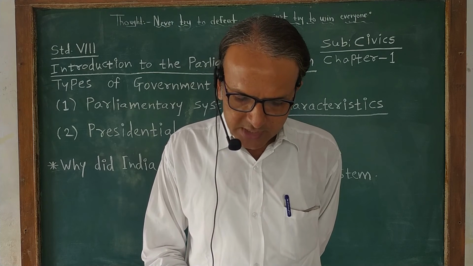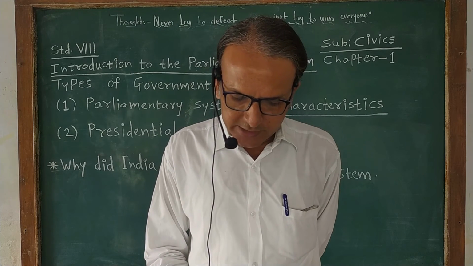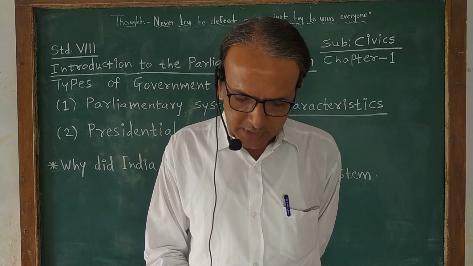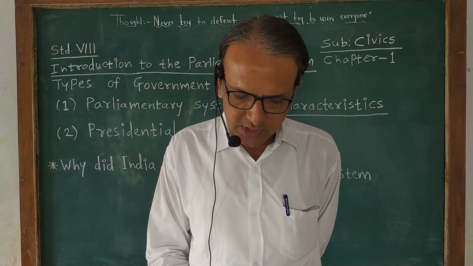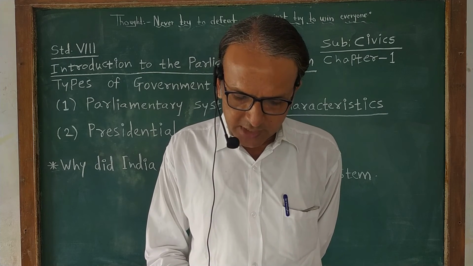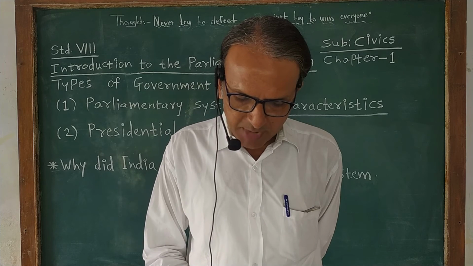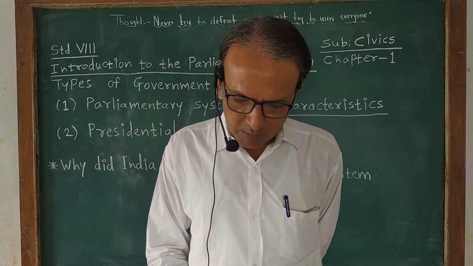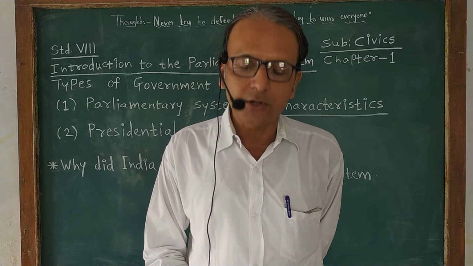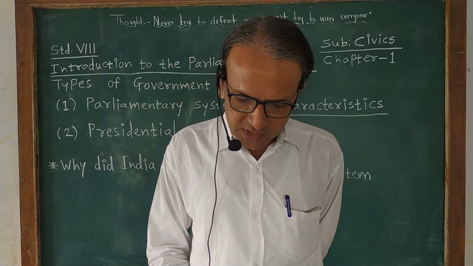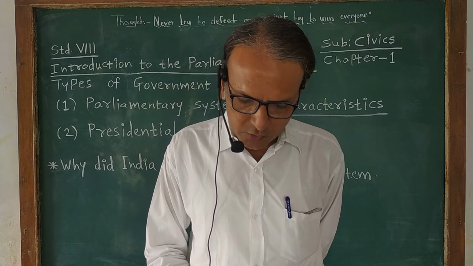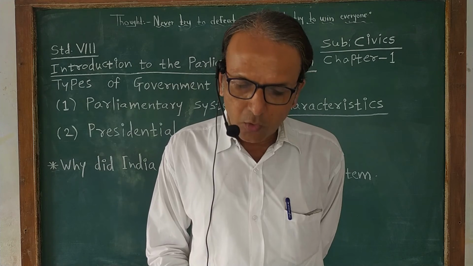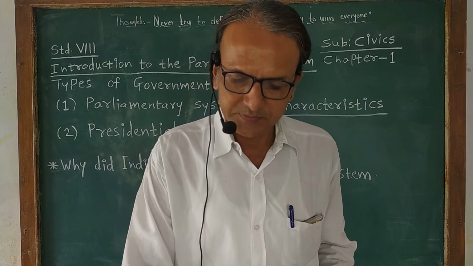If the legislature feels that the executive does not work in accordance with its wishes, it removes the executive from power by passing a no confidence motion against the executive. A no confidence motion is an effective tool of keeping a check over the executive.